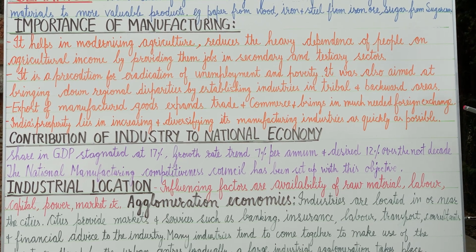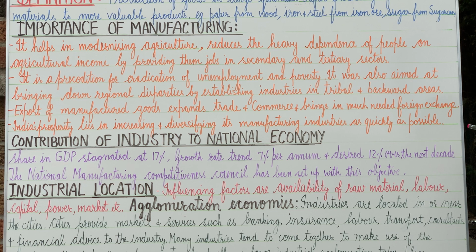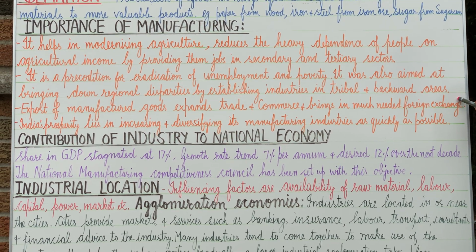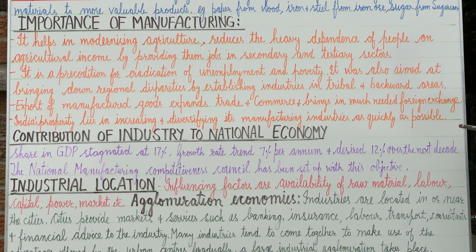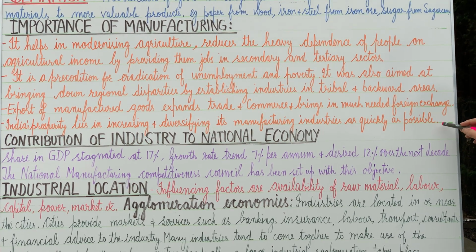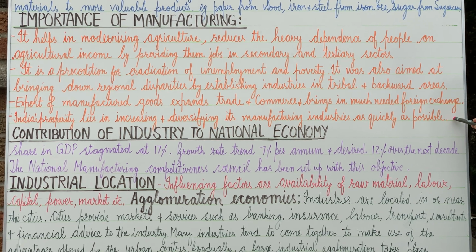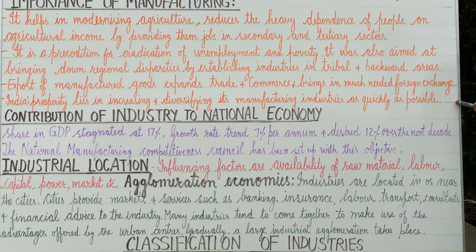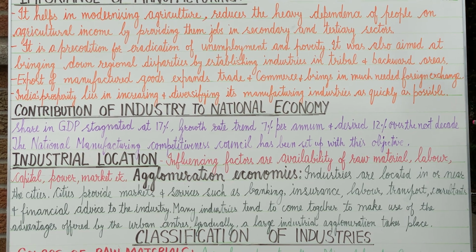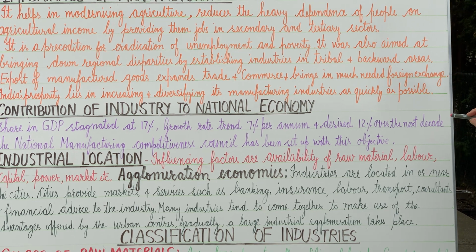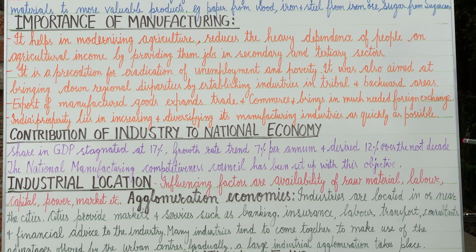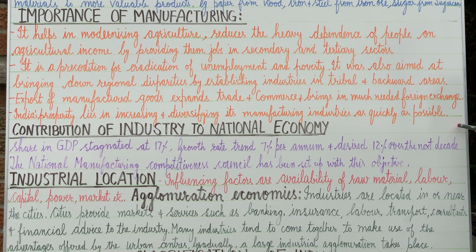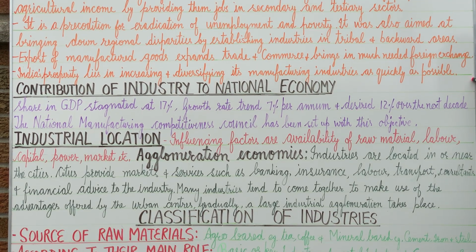It was also aimed at bringing down regional disparities by establishing industries in tribal and backward areas. Export of manufactured goods expands trade and commerce and brings in much needed foreign exchange for us. India's prosperity lies in increasing and diversifying its manufacturing industries as quickly as possible.